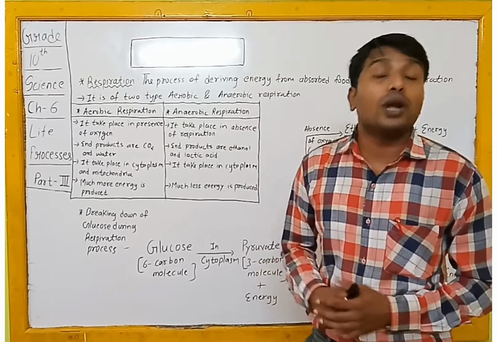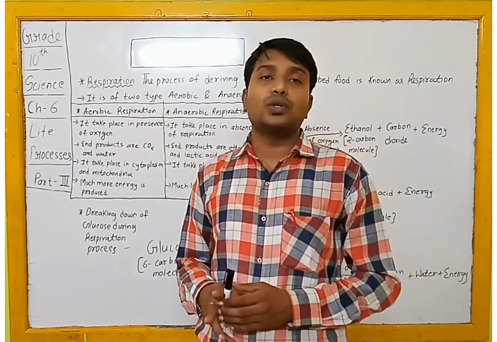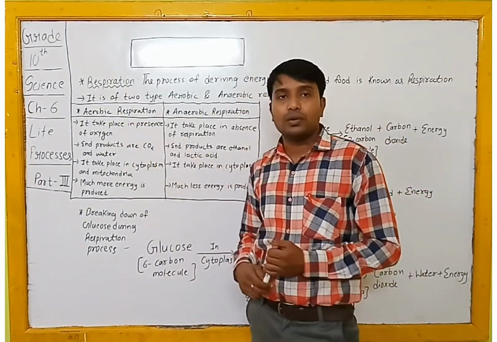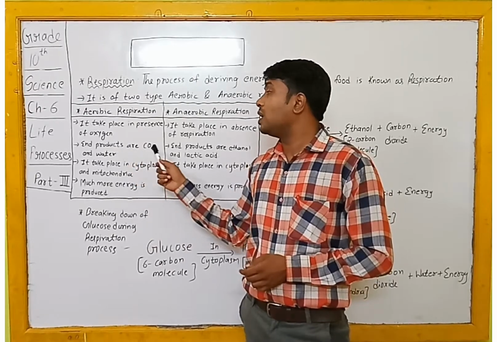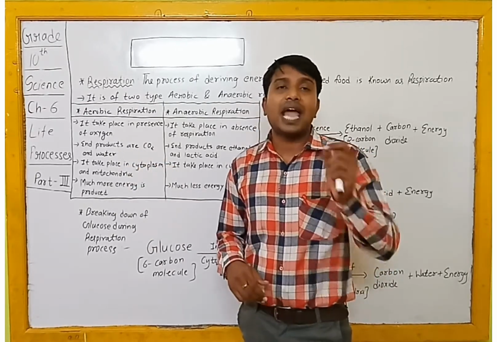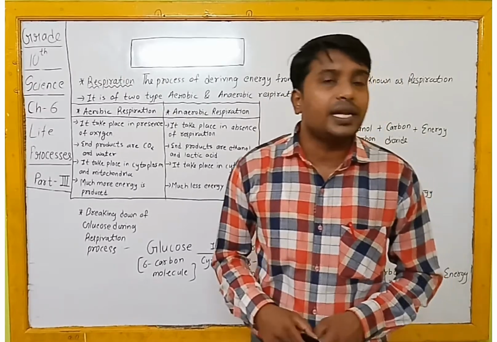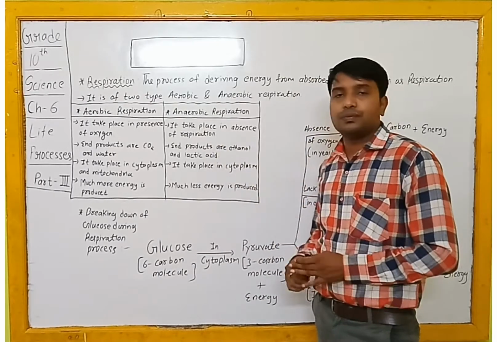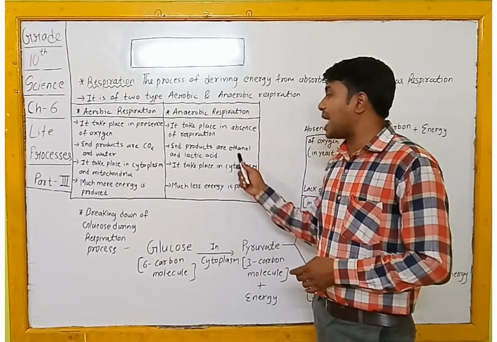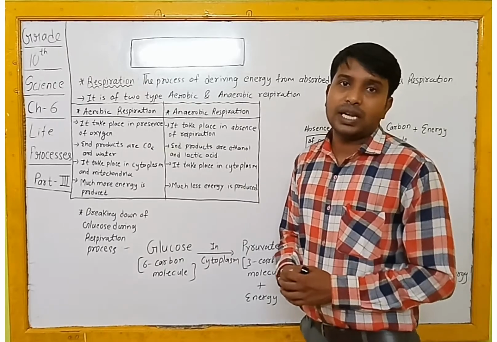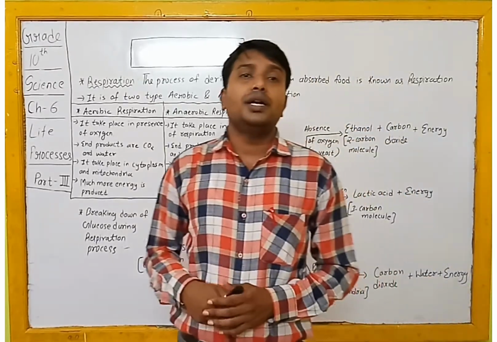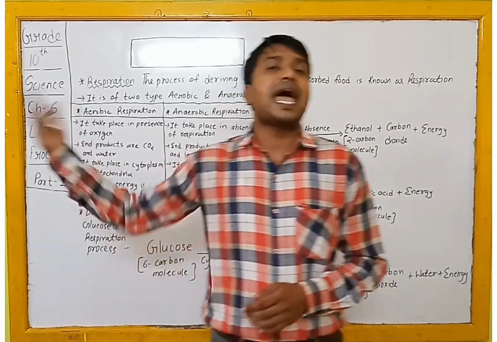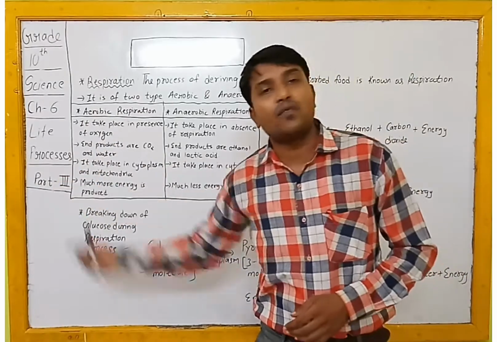Now let's see the product. That means after the respiration process, what you will get as a product. While aerobic respiration is going on, the product formed is CO2 and water. That means as an end product you will get carbon dioxide and water. But in anaerobic respiration, as an end product you will get ethanol and lactic acid. Whereas in aerobic respiration you will get carbon dioxide and water.